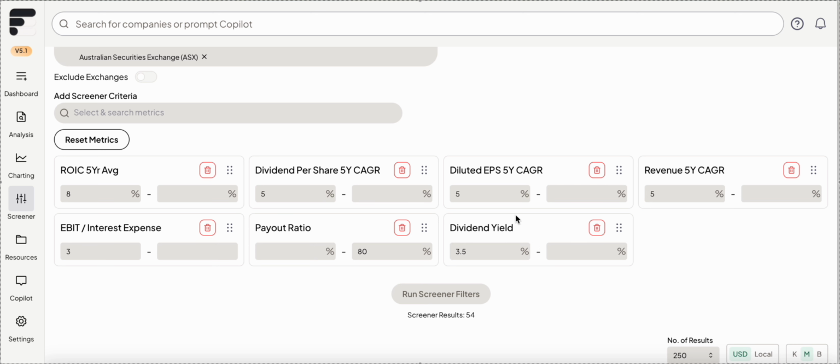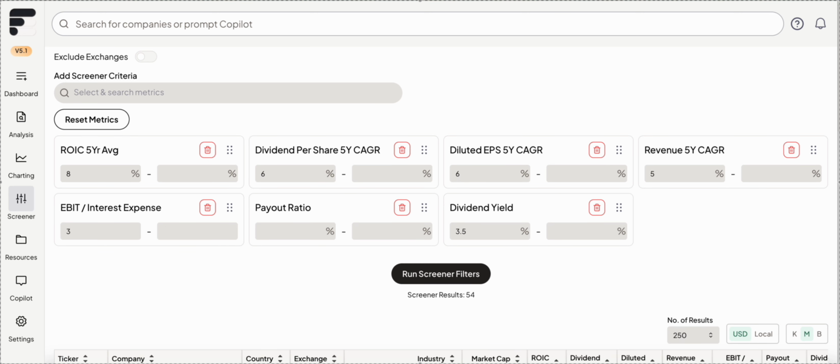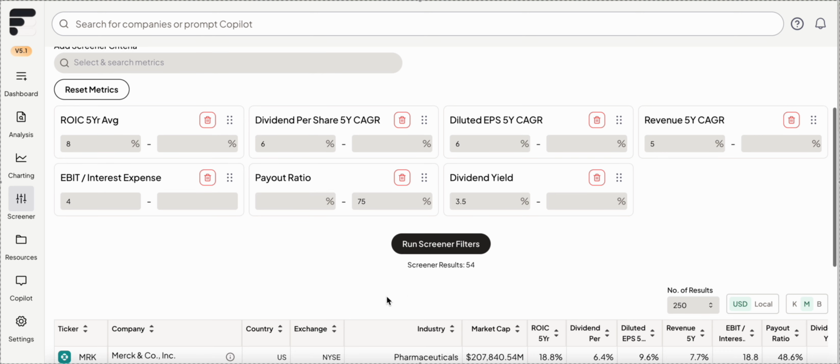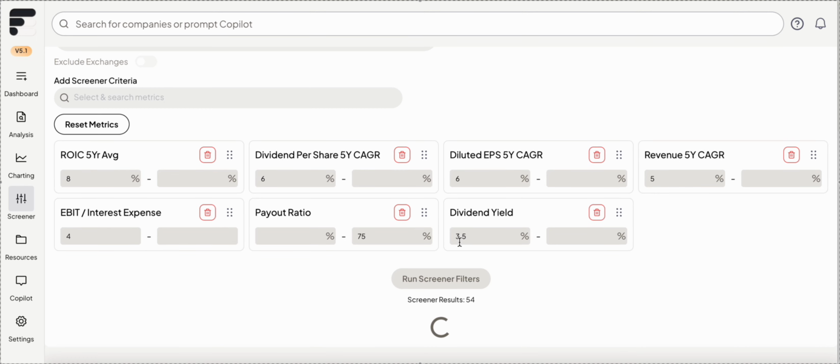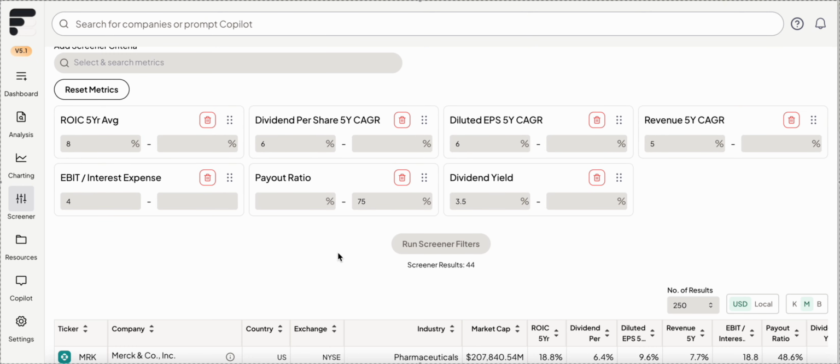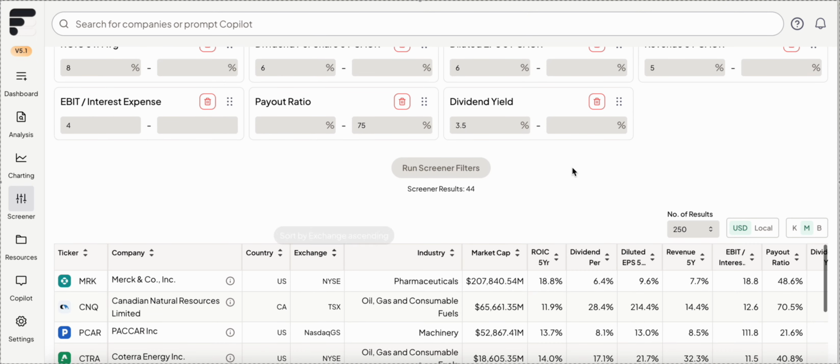Let's go ahead. Let's see if we can find companies that have grown their earnings per share a little faster and their dividends than their revenue. And let's reduce this payout ratio down to 75. And we'll see if we can get a little better balance sheet. I'm going to leave the dividend yield at 3.5. Let's see where we are now. 44. So that only knocked out 10 companies.